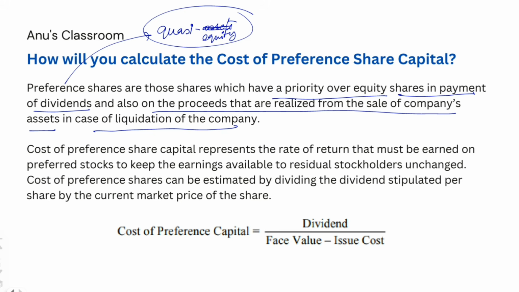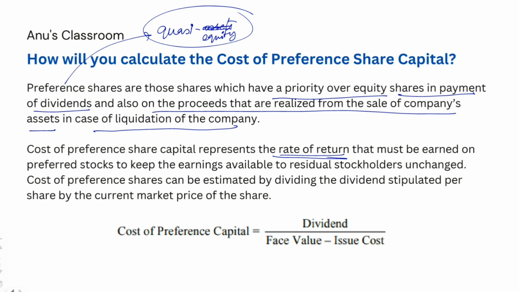Now, the cost of this preference share capital represents the rate of return that must be earned on preferred stock to keep the earnings available to residual stockholders unchanged. Cost of preference shares can be estimated by dividing the dividend stipulated per share by the current market price of the share. So, what happens over here is that once you introduce preference shares, they come with a fixed interest rate or a dividend rate which has to be paid out.